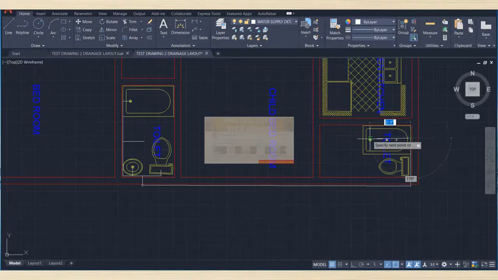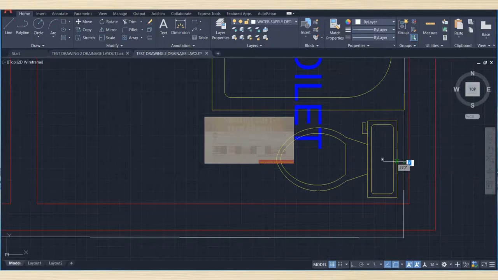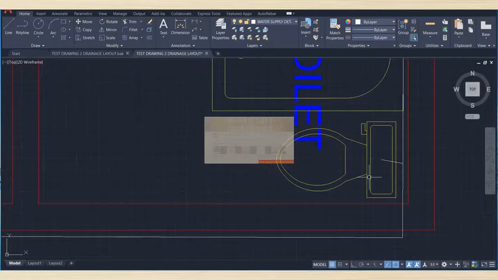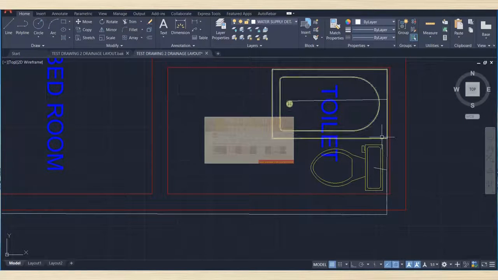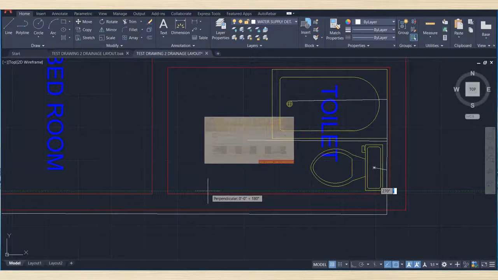One connection for bathtub, one connection for this toilet hub, and one more connection will take for shower, and from here we'll take one more connection for here sink cock. Correct?